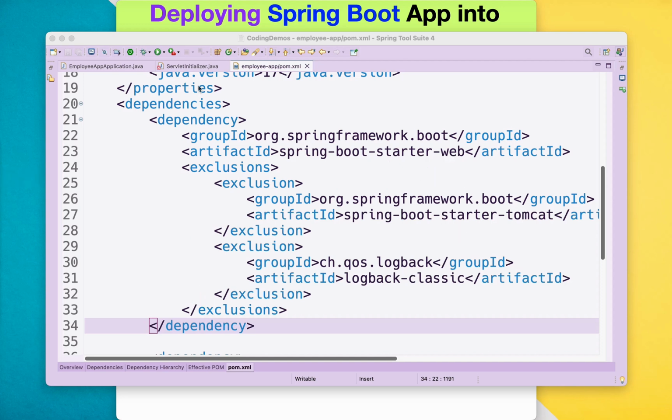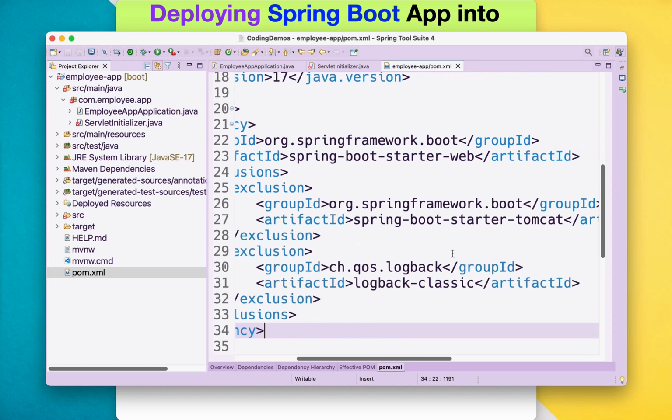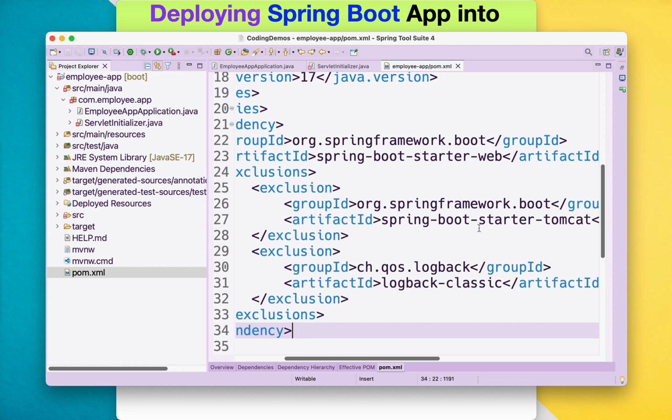We'll be facing an error in the project structure the moment we exclude the Tomcat server. The reason is the Spring Boot starter Tomcat server is the one which carries the dependencies, the libraries for Jakarta EE. What I mean by Jakarta EE is that this is a Spring Boot 3 version, and this is not a Spring Boot 2.x version. It's a 3.x version of the Spring Boot project.